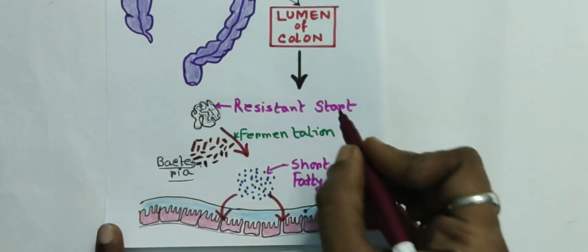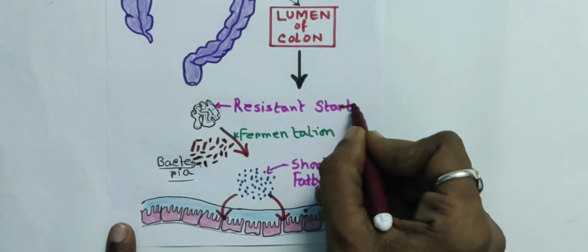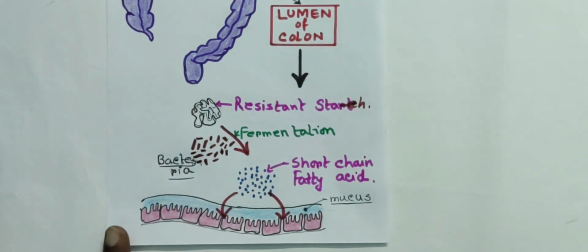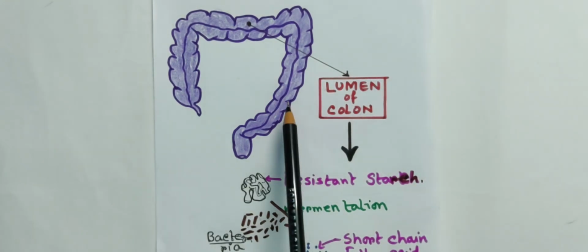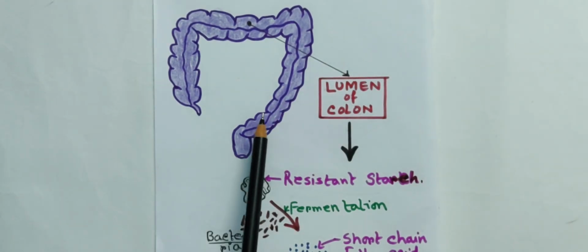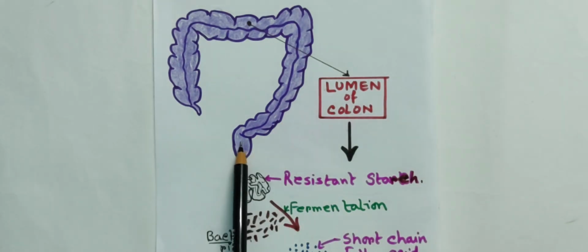I made a mistake here, it would be starch. So, whenever this resistant starch gets utilized by our body, the other parts that do not take part in digestion are excreted from the human body. They come to the rectum, and at the time of defecation, they form fecal matter, and in a certain time they get out of the body.